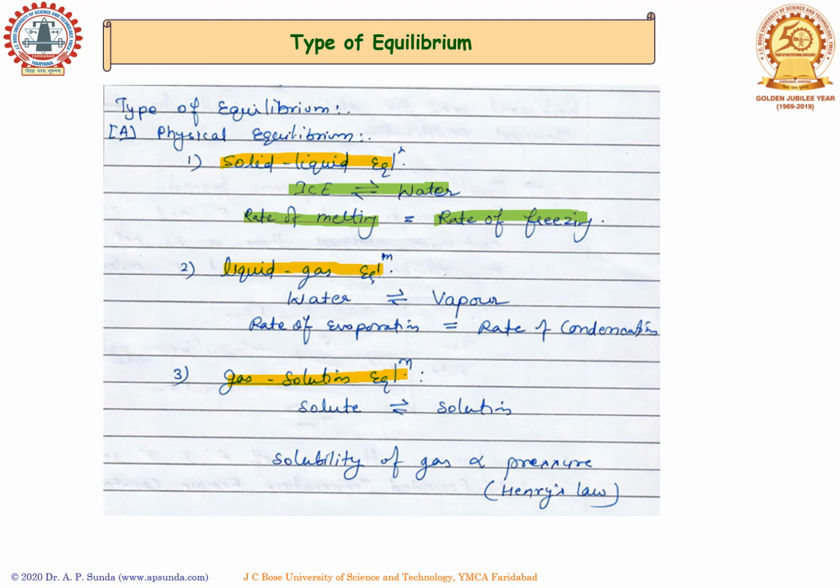Similarly, in the case of water and vapor, if they exist in equilibrium, the rate of evaporation of the liquid phase becomes equal to the rate of condensation of the vapor. In the case of gas-solution equilibrium, if the solute is a gas dissolved in a particular solution, they can exist in equilibrium where the solubility of the gas is directly proportional to pressure, which is described by Henry's law.